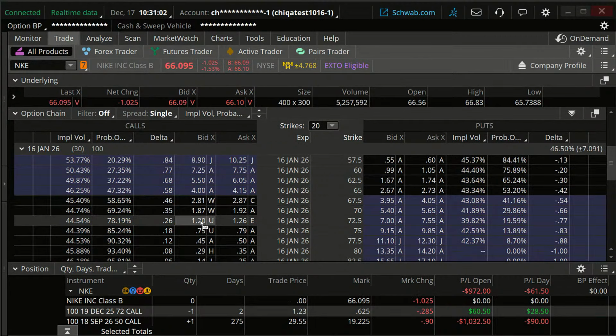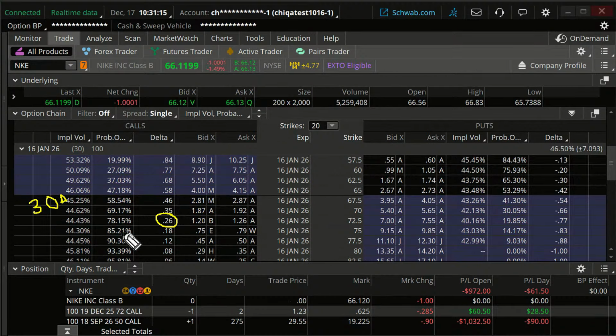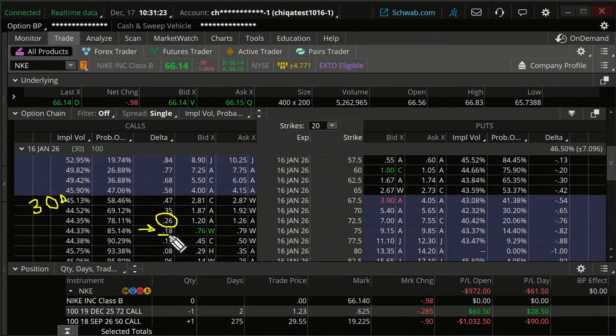So in any case, if you're doing this trade, I often will look around the 30 delta here, for that reason, just the probability of being out of the money. Sometimes we'll go a little bit lower. Well, this is a little bit lower. Can we go lower yet? Can we go to the 18 delta? Yeah, we sure can.